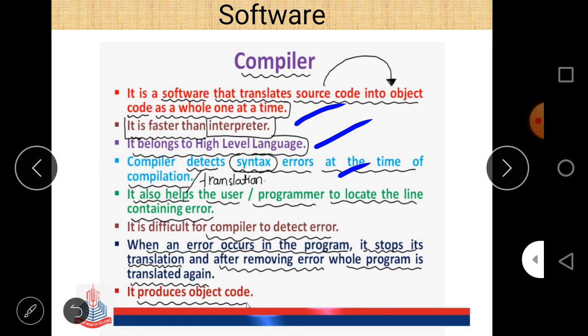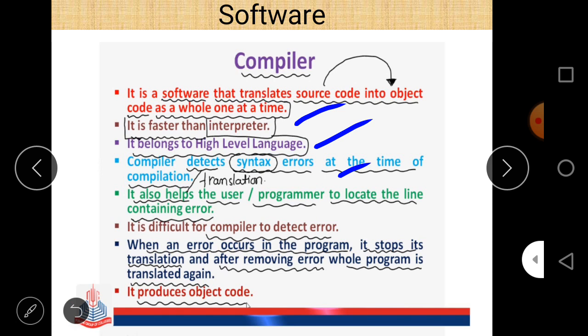Suppose that there is a termination sign, and the sign is called a semicolon. Most programming languages use semicolon as a terminator. If we put a semicolon after a statement, it means that statement is terminated at that point of time. And if we don't put a semicolon and write another statement after that, then it will show you an error, and that type of error is called a syntax error. Okay, so the compiler detects syntax errors at the time of compilation.